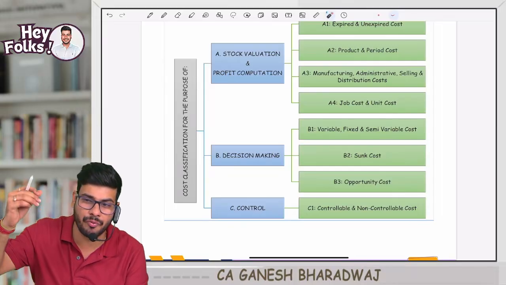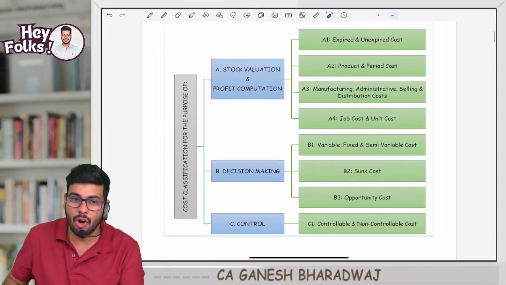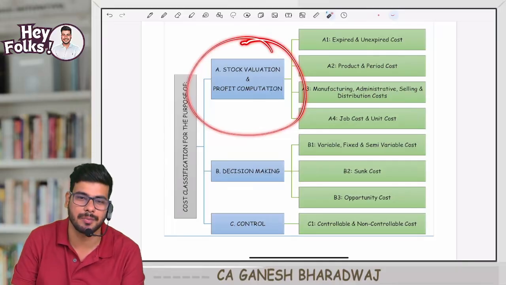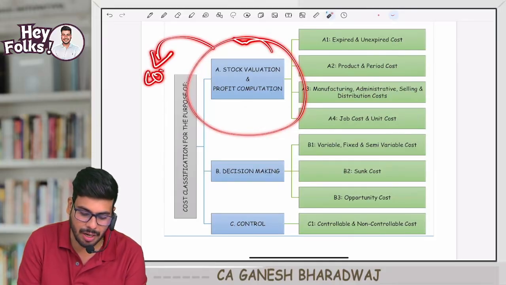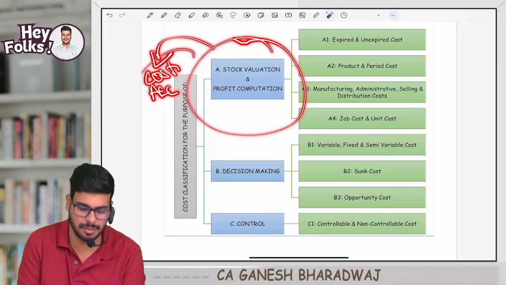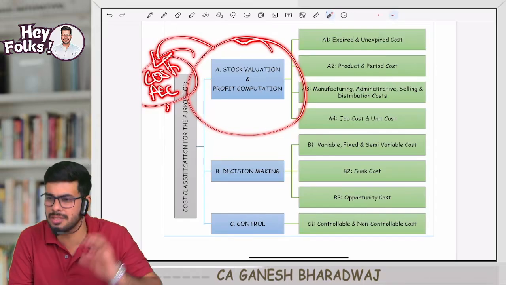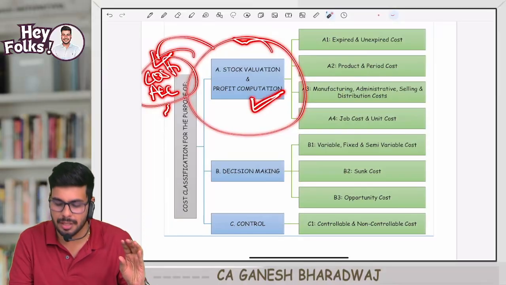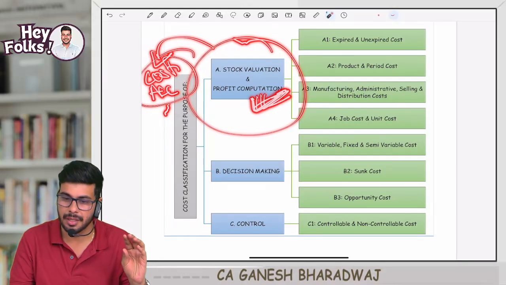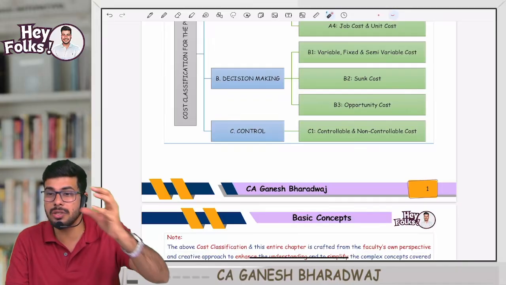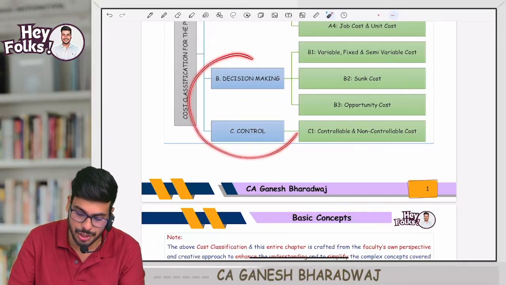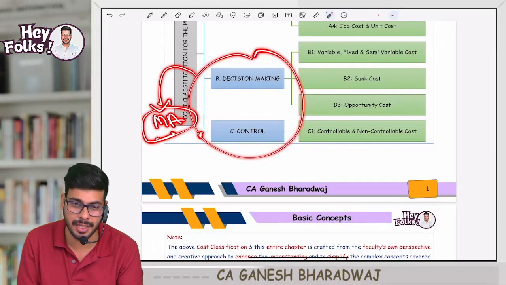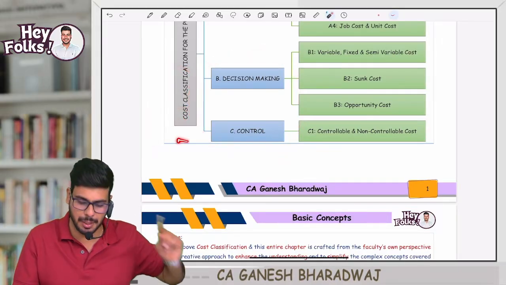And one more final touch I will give here. All those chapters which help you towards objective A are ideally called your cost accounting subject. And cost accounting, ideally speaking, deals only with stock valuation and profit computation, right? And those areas relating to decision making and control ideally come under management accounting. Clear with this, guys? That's why in your CA Inter, cost and management accounting is a single paper.